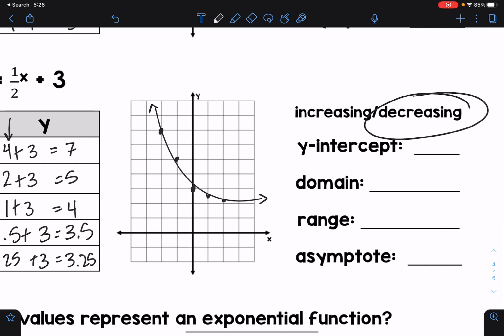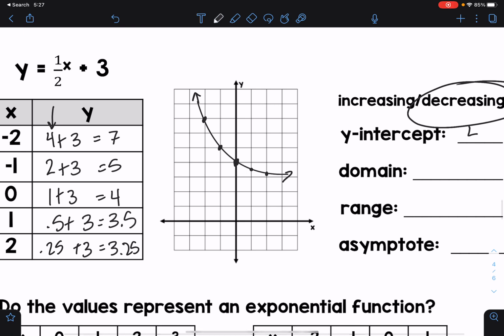So this line is back to decreasing. Again, just because I'm adding 3 doesn't change what I'm doing, it's shifting it up. So, oh wait, I messed up here. I was about to say, this looks really weird. This should be my 4, this should be my 3.5, this should be my 3.25. Yeah, there we go. Let's try that again. Okay, so now this looks better. It looked weird for a second.